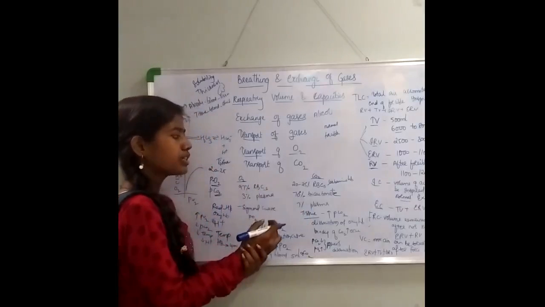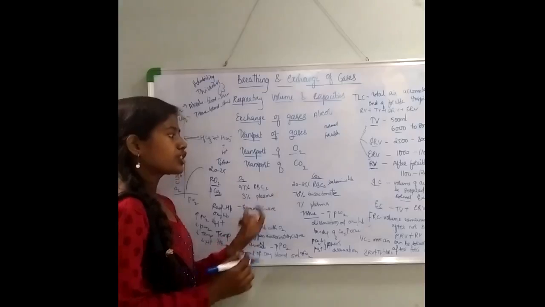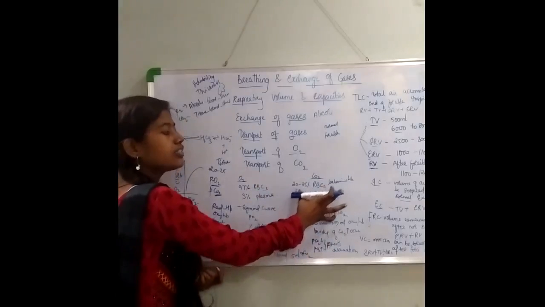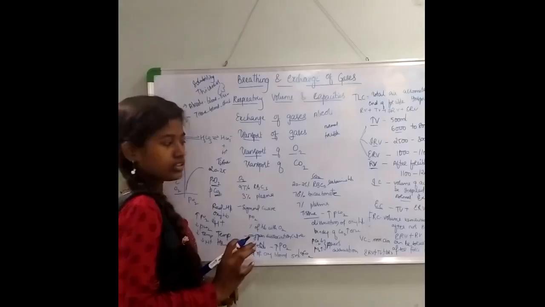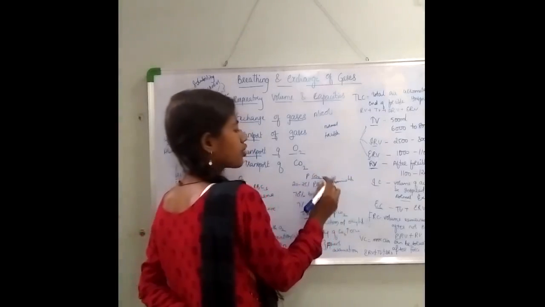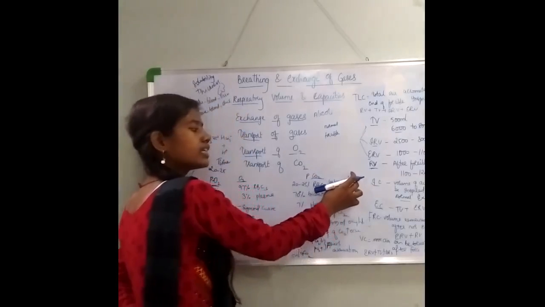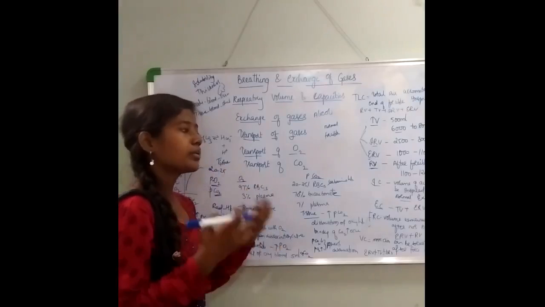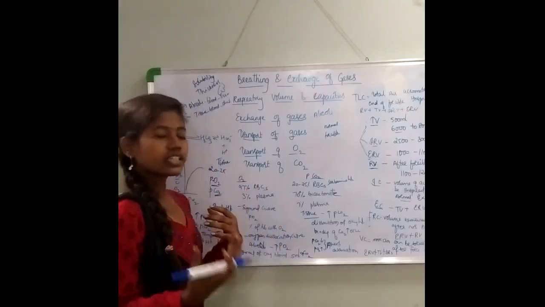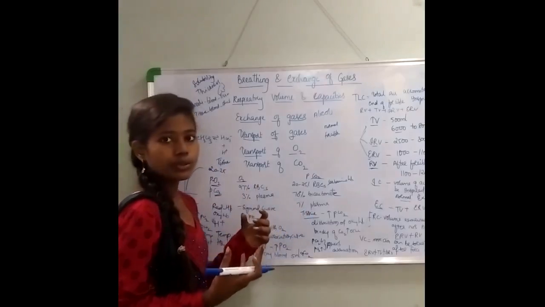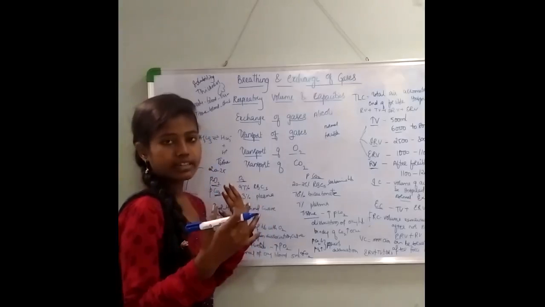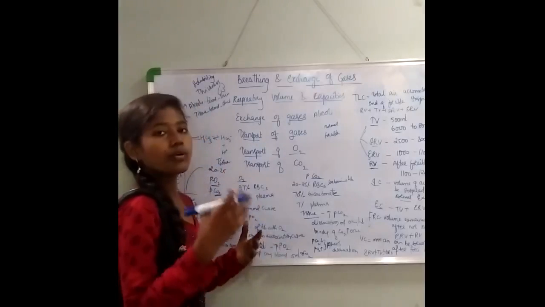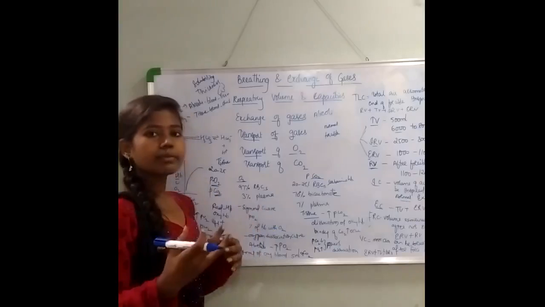So now what happens over here is, here the pressure of O2 was affecting, right? Here the partial pressure of carbon dioxide will influence the formation of carbaminohemoglobin. Okay? So partial pressure of CO2 will influence this carbaminohemoglobin production. So now where does the carbaminohemoglobin production occur more? That is at the tissue levels, because at the tissue level I have told you that the partial pressure of CO2 is relatively higher. To form more and more carbaminohemoglobin, you need more and more partial pressure of carbon dioxide. So that can be found at the tissues.